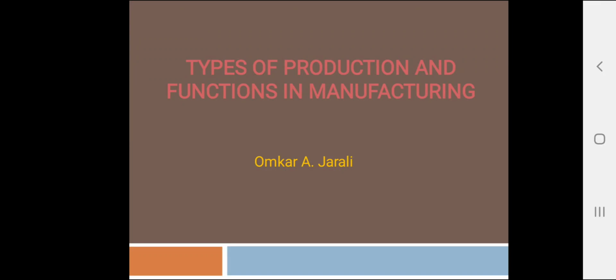Namaskar. Automation is mostly closely associated with the manufacturing industries. So we must know what the different types of production systems are and what the functions in manufacturing systems are. In this session we will discuss different types of production systems and different functions of manufacturing so that we can implement automation.